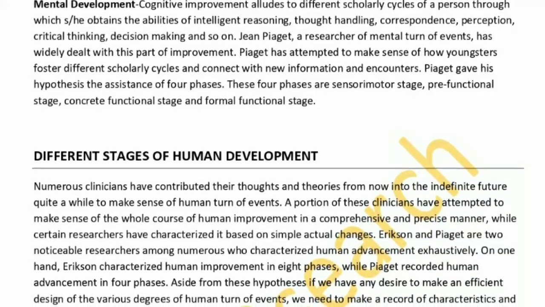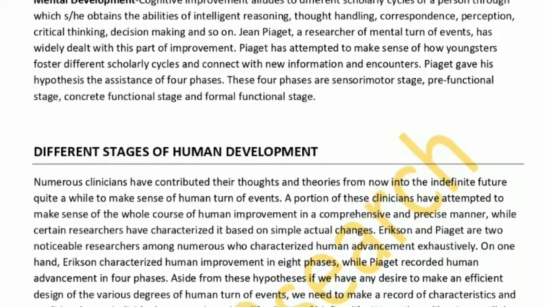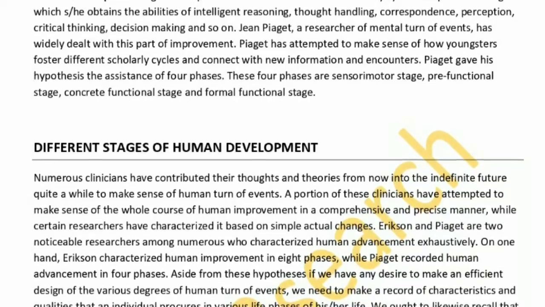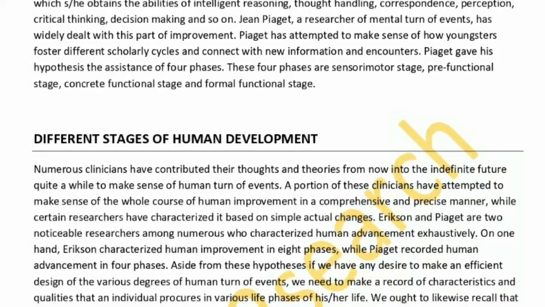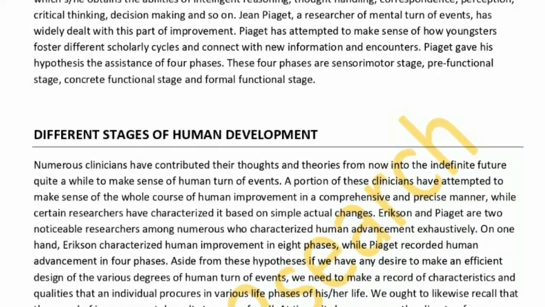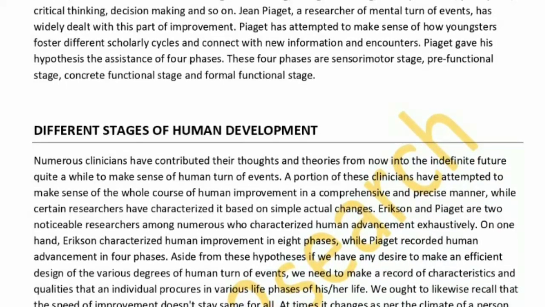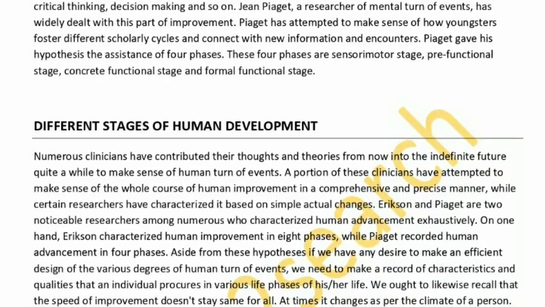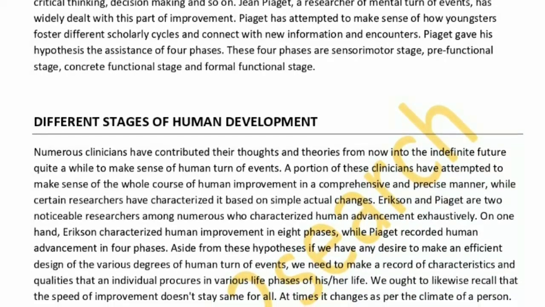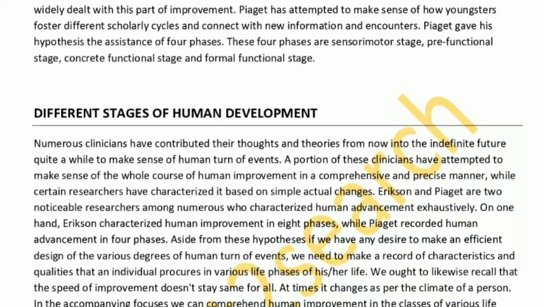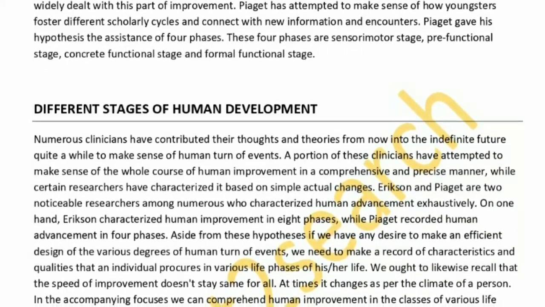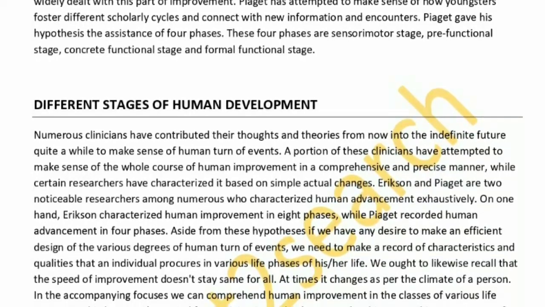Piaget gave his theory with the help of 4 stages. These 4 stages are sensory-motor stage, pre-operational stage, concrete operational stage and formal operational stage. I hope all my students understand all of the topics covered by me in the above lecture. Now, I will start on the topic of different stages of human development. Let's begin.